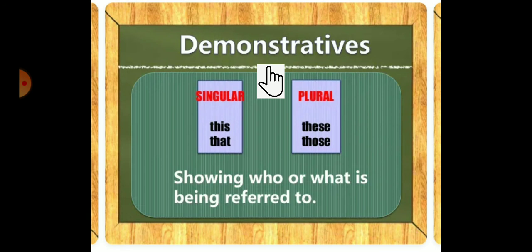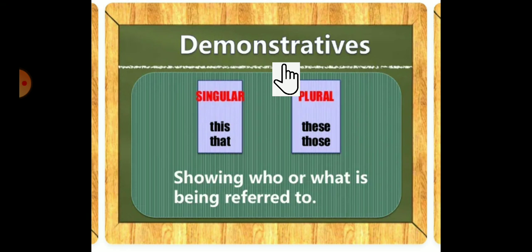What is it? It is demonstratives. See, demonstratives are of two types. The first one is singular, another one is plural. What do you mean by singular? If there is only one thing, we will take it in the singular category. If there is more than one, then we will take it into the plural category. Okay. For singular, which word do we have to use? This or that. Okay, this or that, because it is coming under demonstrative.